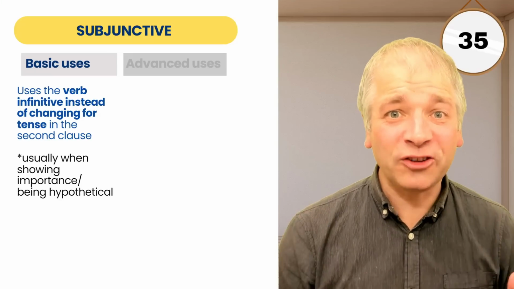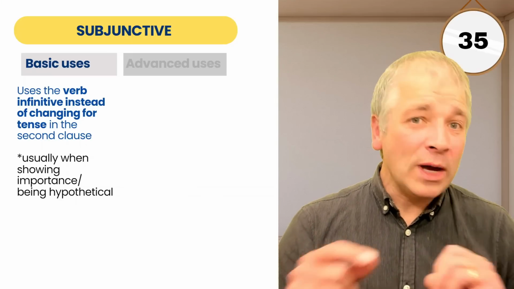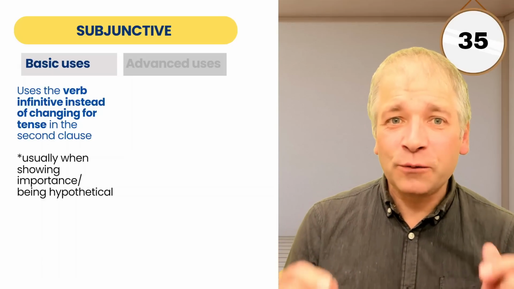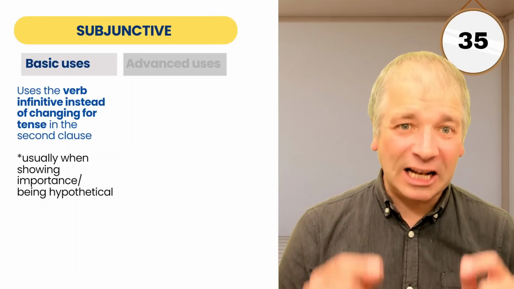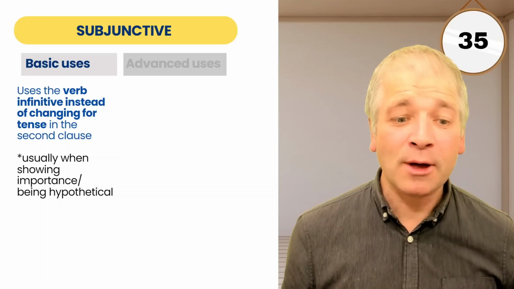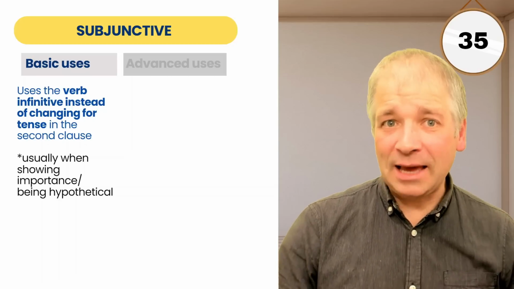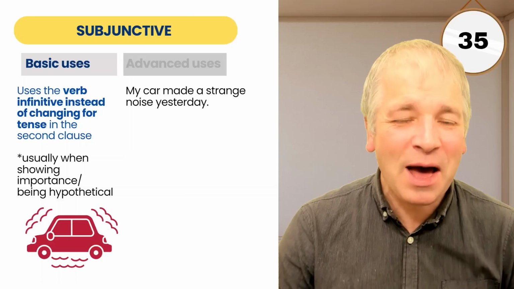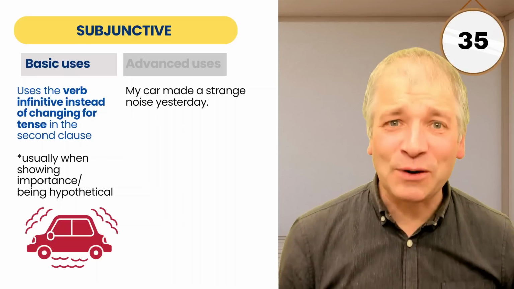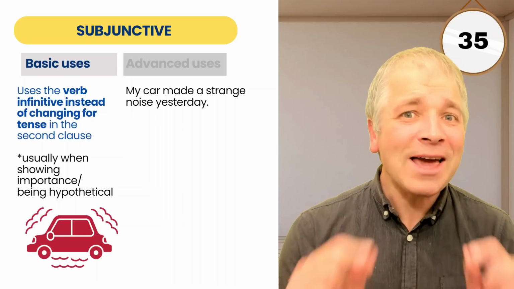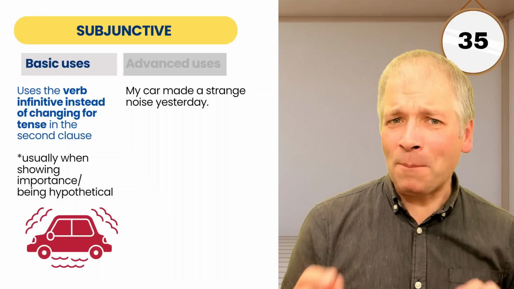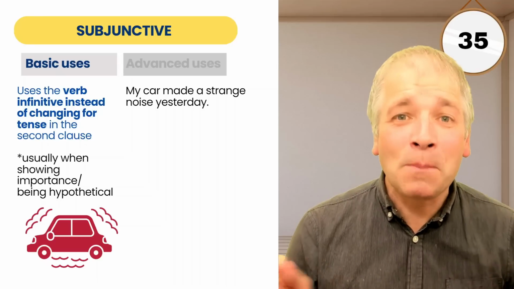With the subjunctive, put simply, we use the verb infinitive instead of changing for tense in the second clause. And this usually happens when showing importance or being hypothetical. Here's an example. I wonder if this has ever happened to you. It's definitely happened to me. My car made a strange noise yesterday. Maybe there's a problem with the gears. Maybe there's a problem with the brakes.